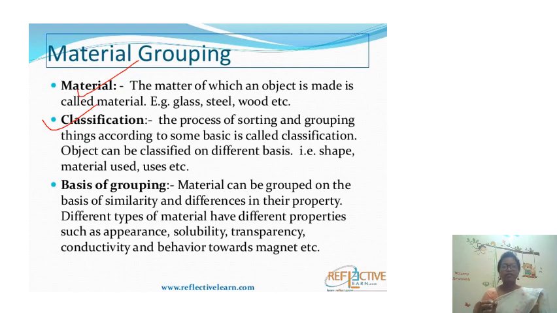Objects can be classified on different bases, that is shape, material used and uses. And what is the basis of grouping? Materials can be grouped on the basis of similarity and differences in their properties. Different types of materials have different properties such as appearance, solubility, transparency, conductivity and behavior towards magnets.